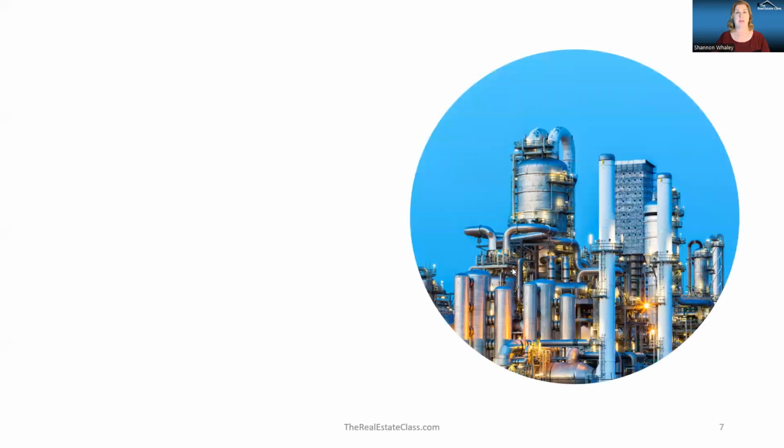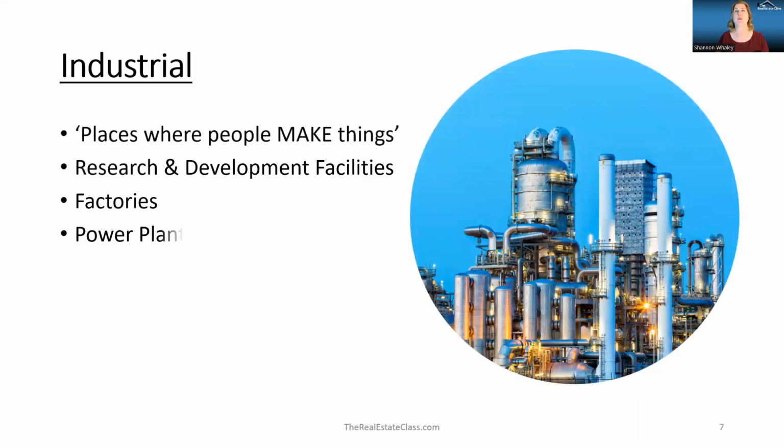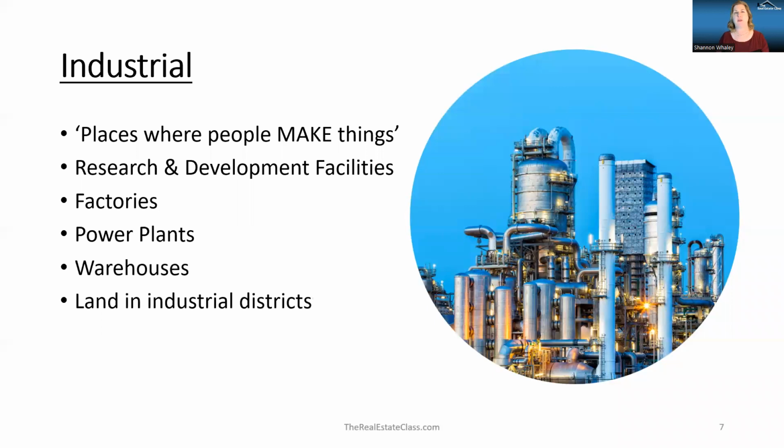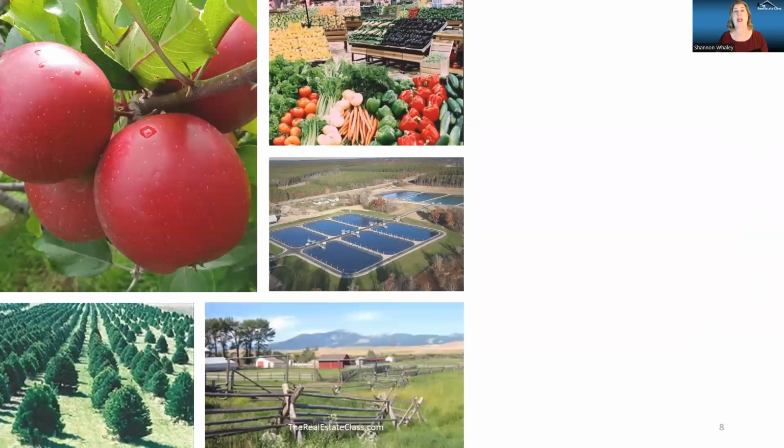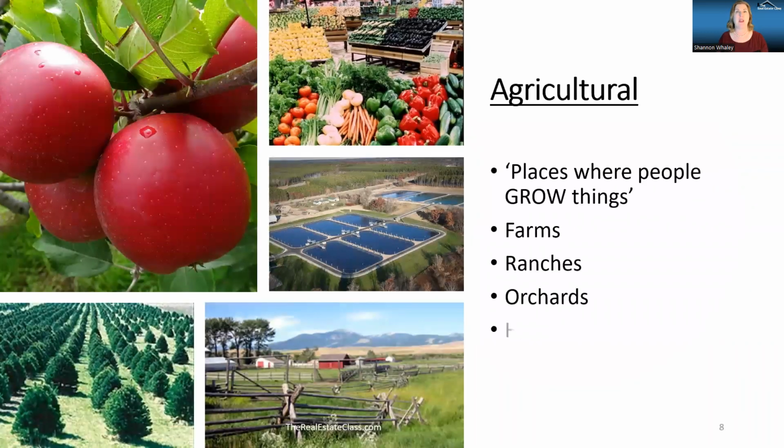activities. Industrial, places where people make things, factories, power plants, research facilities, land in those industrial districts are all for industrial uses. Then, of course, we have agricultural, farms and ranches, orchards and hatcheries. Even the timberland is considered places where people grow things.